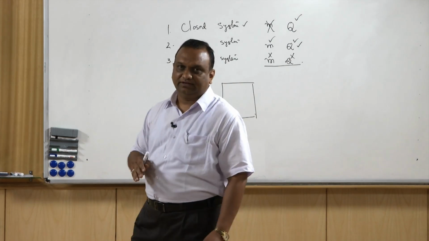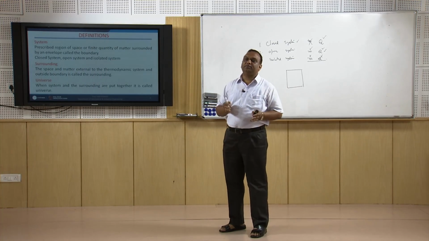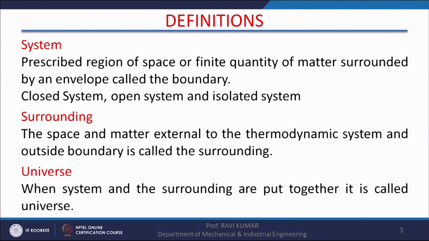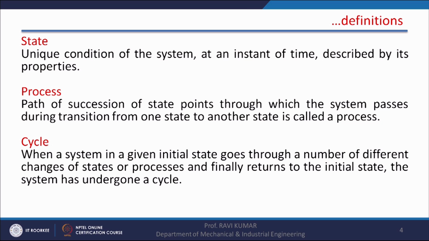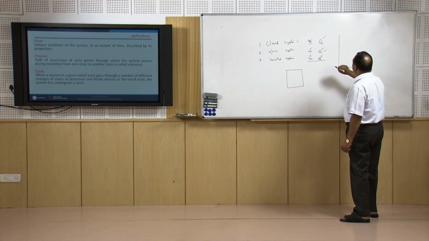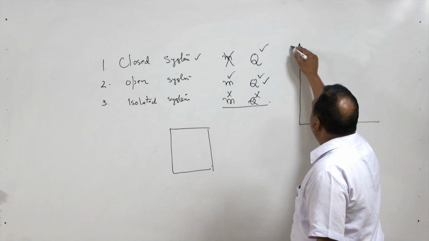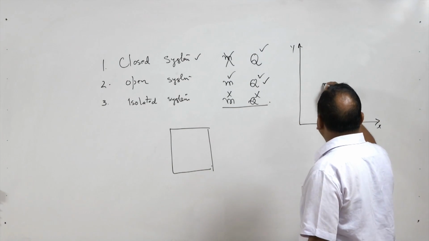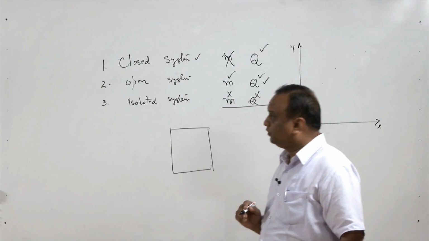Now, surroundings. Anything outside the system is surroundings. So, the entire universe outside this room is surroundings, and system and surroundings together make the universe. Now, state: the unique condition of the system at an instant of time described by its properties. The state of a system can be described by its properties, and a minimum of two properties are required to describe it. So, a state can be defined with the help of two properties.